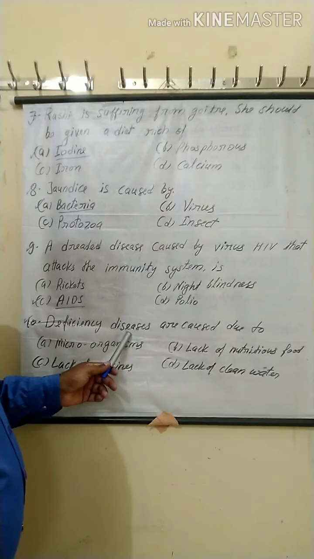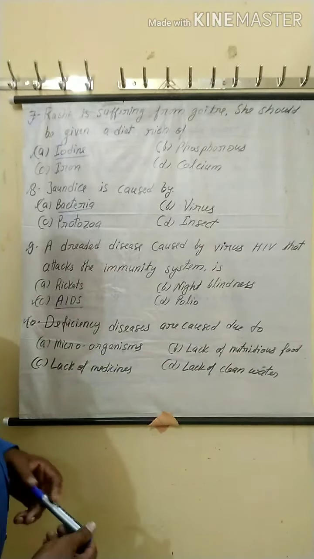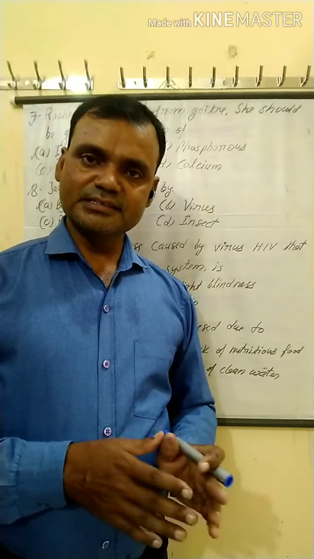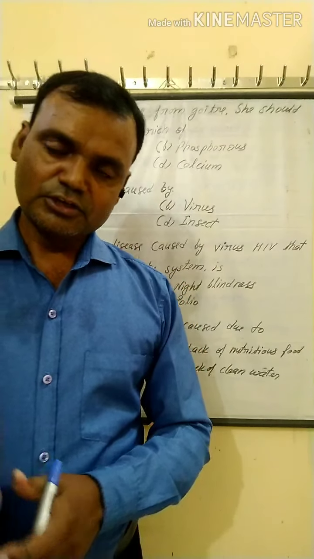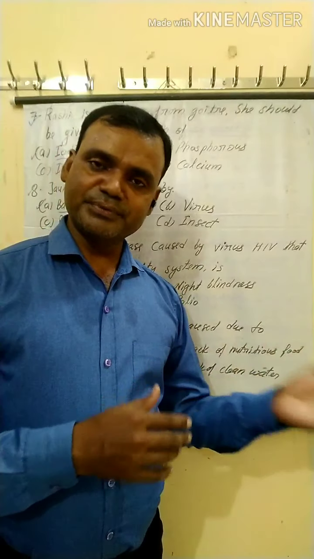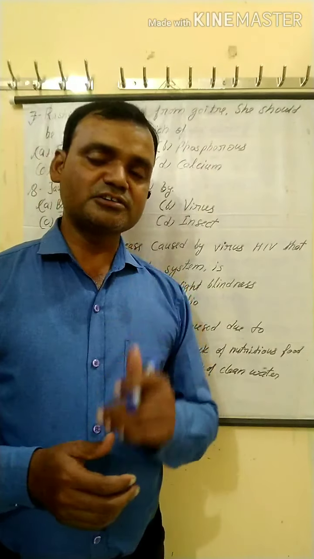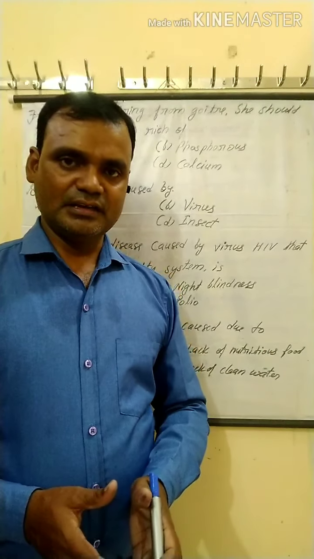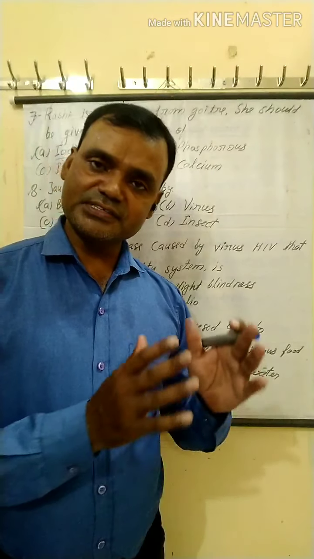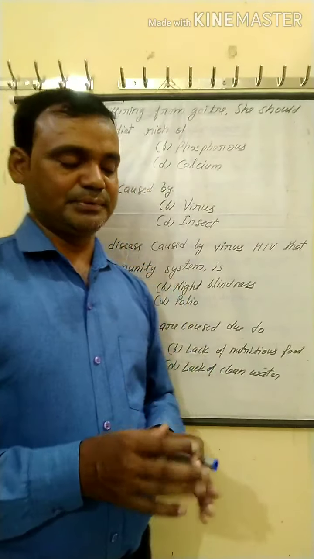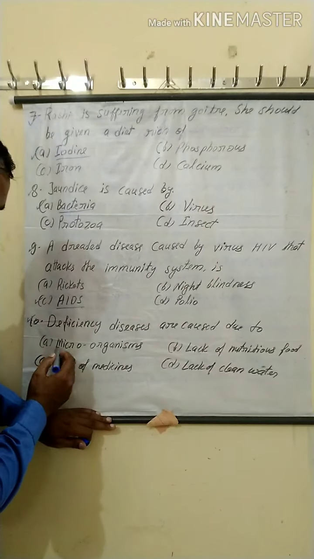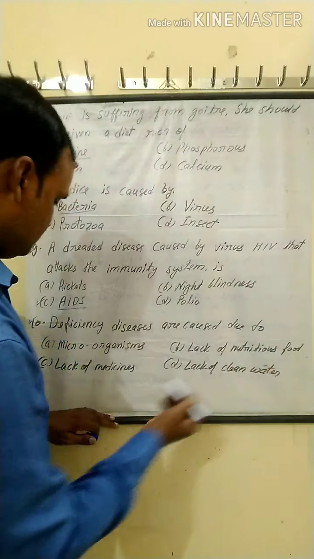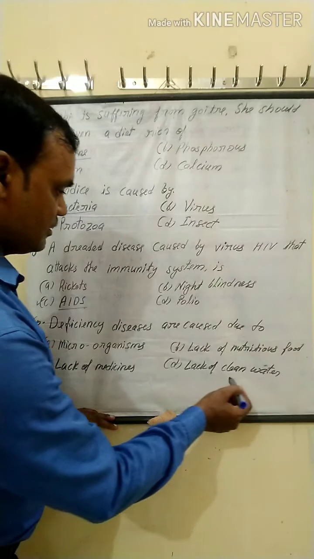Next, question number 10. Deficiency diseases are caused due to. Diseases are of two types: communicable disease and non-communicable disease. Communicable disease spreads from one person to another, but non-communicable disease cannot spread from one person to another. Deficiency diseases are the best example of non-communicable diseases. Here, the options are microorganisms, lack of nutritious food, lack of medicines, lack of clean water.